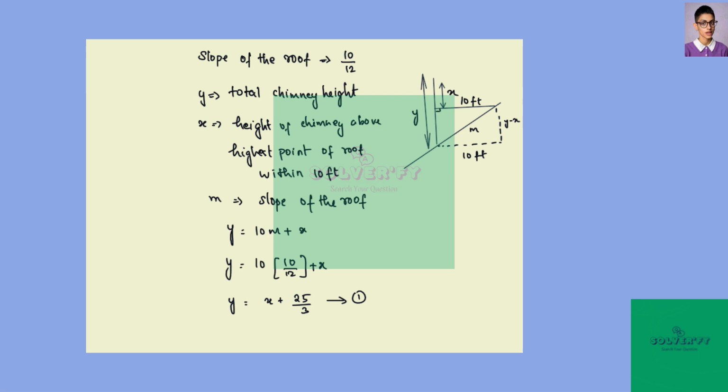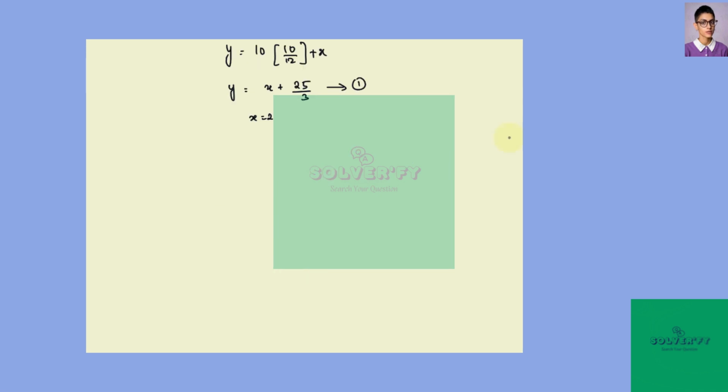So here from equation 1 we can obtain the minimum y for the minimum x. So here, using the minimum value of x as 2, so x equal to 2, the equation 1 will become y is equal to 2 plus 25 by 3. So simplifying this, we get this value to be 31 by 3. Since 31 by 3 is greater than 3, it complies with the building code.